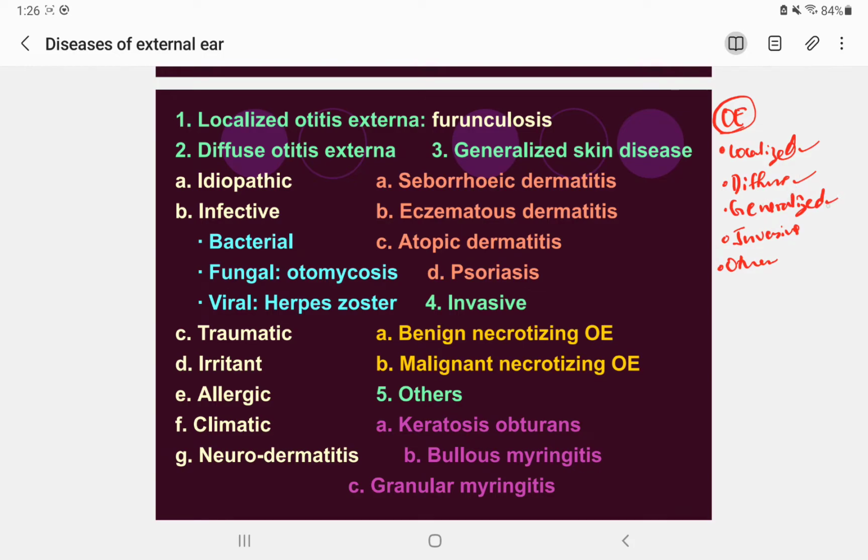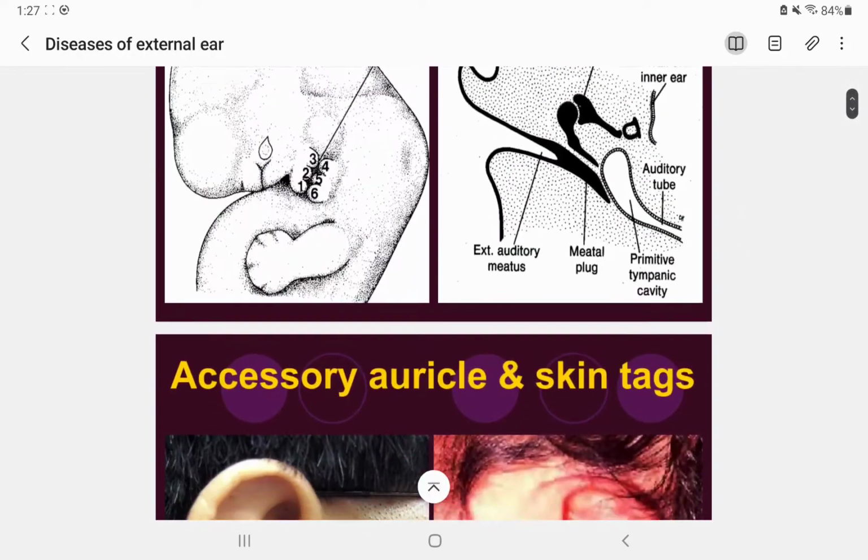In the generalized it is due to psoriasis, eczematous, atopic and seborrheic dermatitis. In invasive it can be either benign or malignant. And in others, that is myringitis, bullous and granular, and keratosis obturans, KO. Okay, so that's the revision.